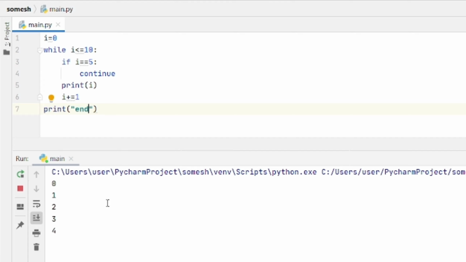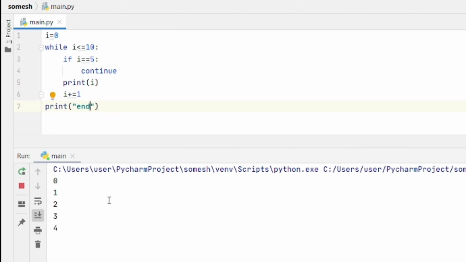it is giving 0 1 2 3 4 and it is not giving the remaining numbers. Because when we use continue, it has to skip the particular iteration, that is the 5 value, and give the remaining numbers, but it is not giving them. When I value is 5, the if statement I is equal to 5 is true, and it will enter the continue part. Then print I and I plus equal to 1 will not execute, so the I value will not be incremented.